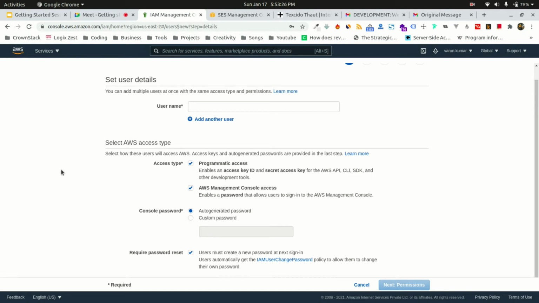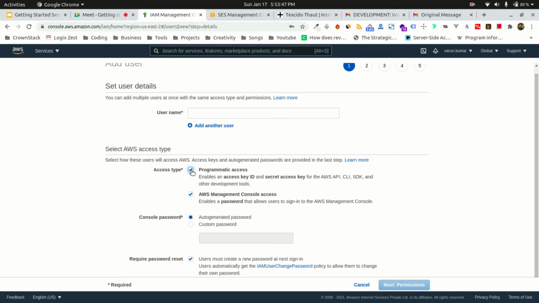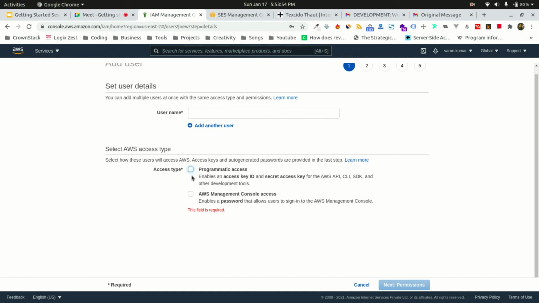So as a developer who wants to run the console, you should have console access only. And if you are creating your IAM user for your code, then only create a user which has programmatic access only. Keep them separate. It's rarely required that you need both programmatic access and console access. Try to keep them separate.